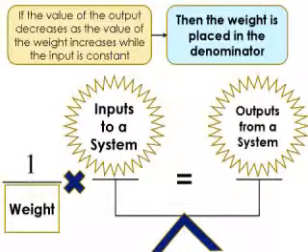If this weight, as it increases, decreases the output for the same amount of input, we put it into the denominator.